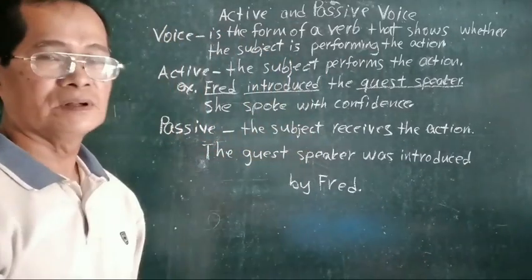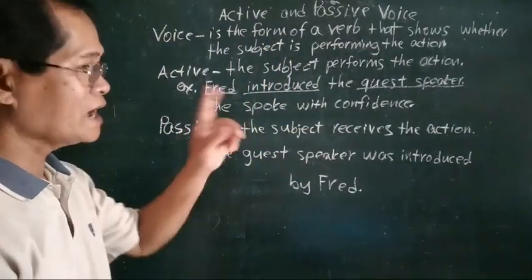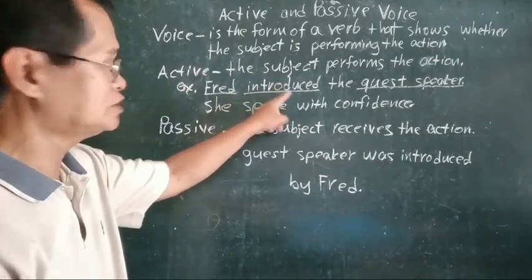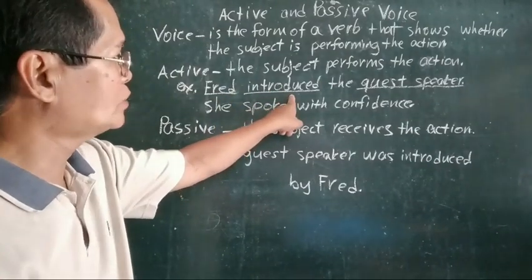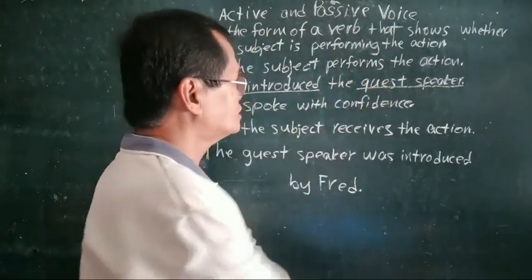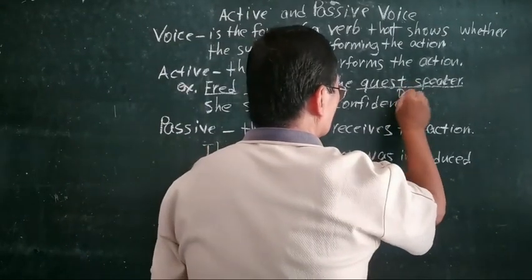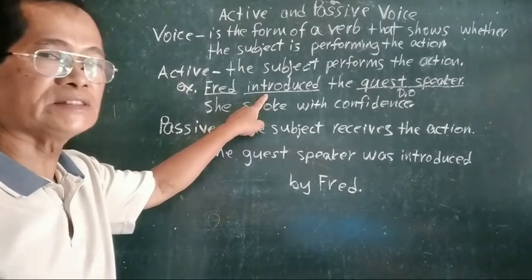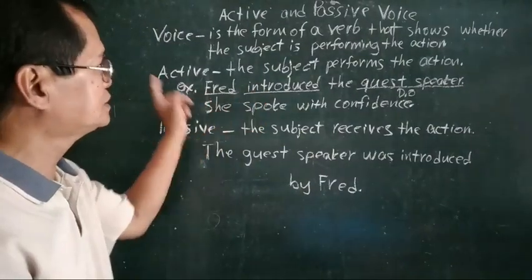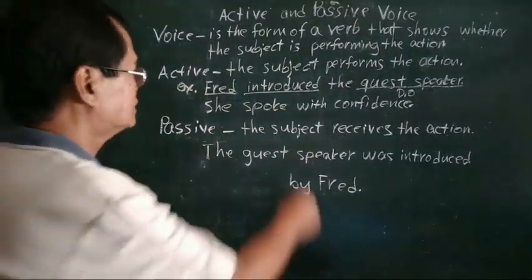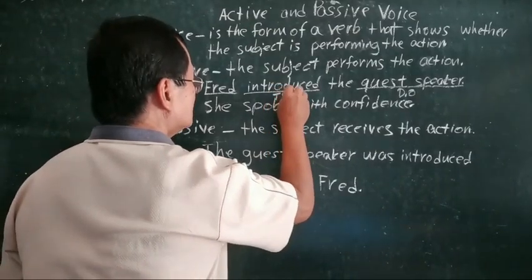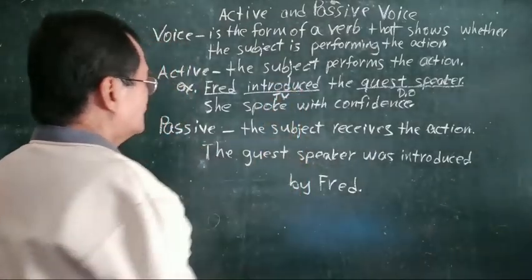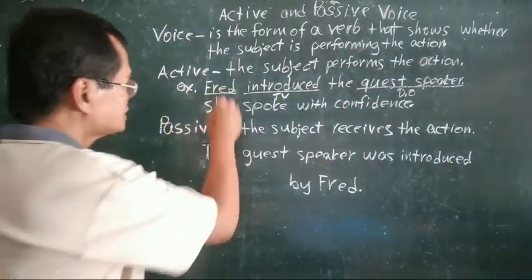What kind of object? It answers the question who. Fred introduced who? Guest speaker. So this is our direct object. And our verb is a transitive verb because it transmits action. So this is our transitive verb, and this is our subject.